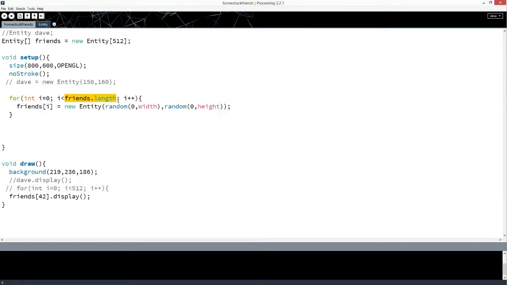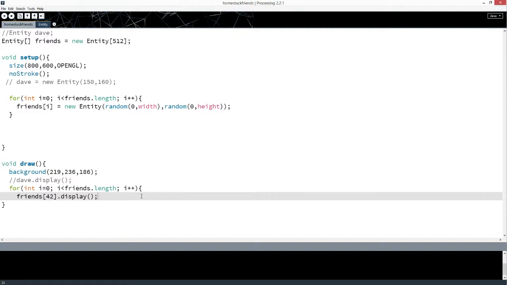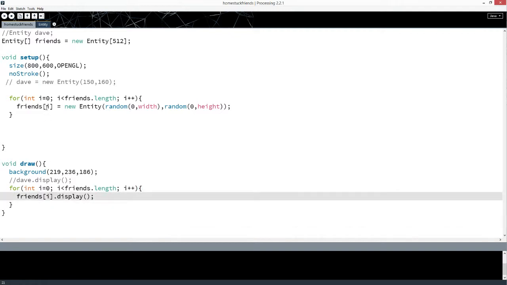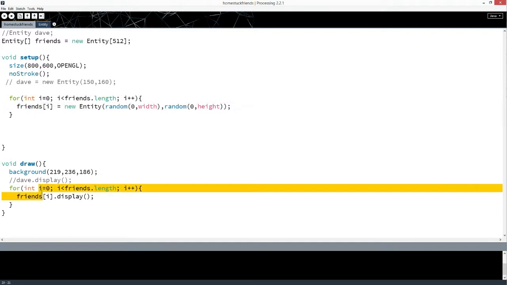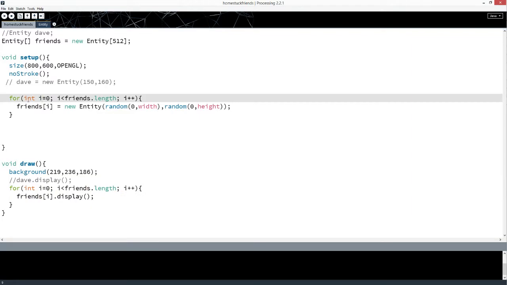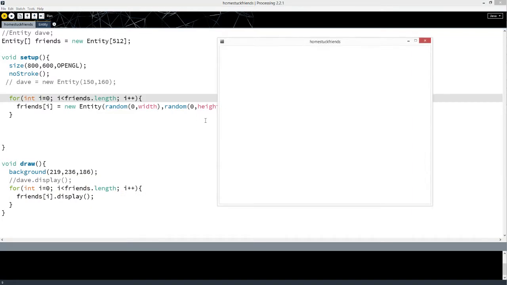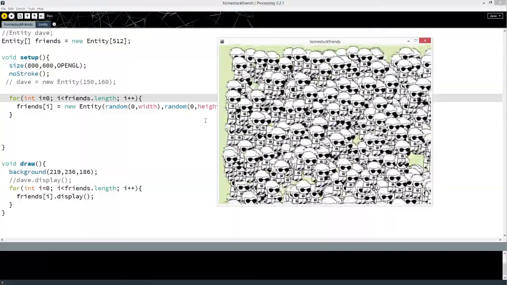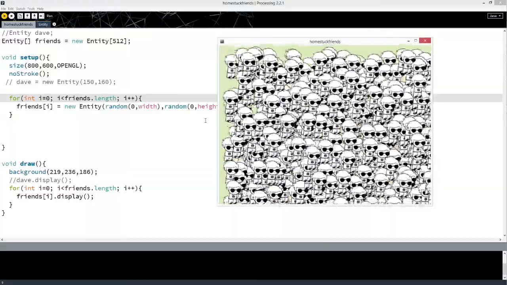Sometimes you have to do length minus 1, depending on what language you're using. So, friends.length, and we change this to i. Note, i only exists inside the for loop, so i over here is different from i over here. Anyways, now we should have 512 Daves, all bouncing around independently.